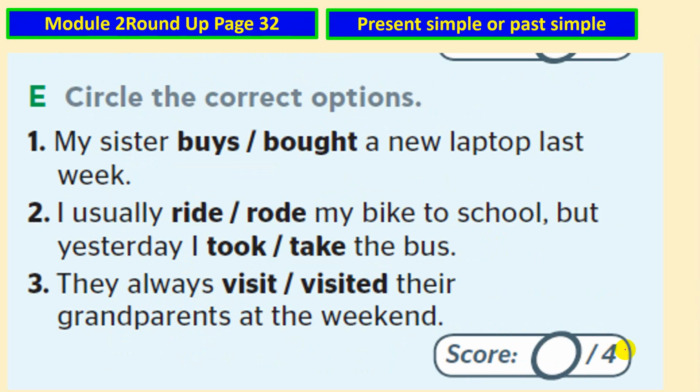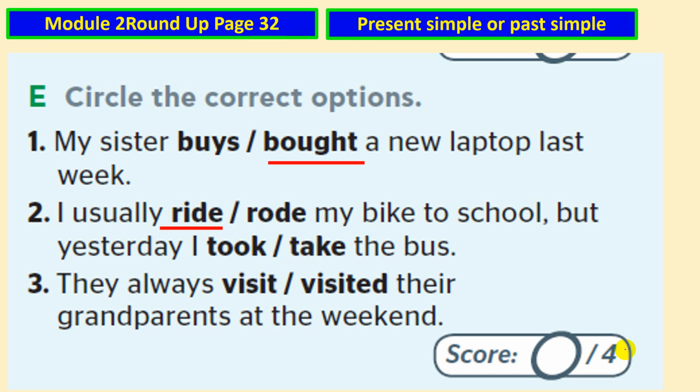We have exercise A. Circle the correct option. Okay, pause the video now, do it, then come back to check your answers. My sister buys or bought a new laptop last week. What do you think? Last week, so I use bought. The past of buy is bought. I usually ride or rode my bike to school. Yeah, I usually ride, so we are talking about the present simple. But yesterday, I took or take.